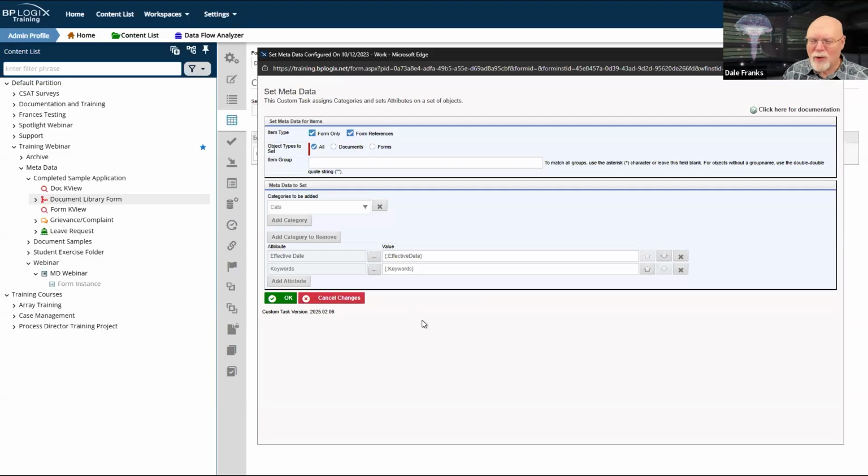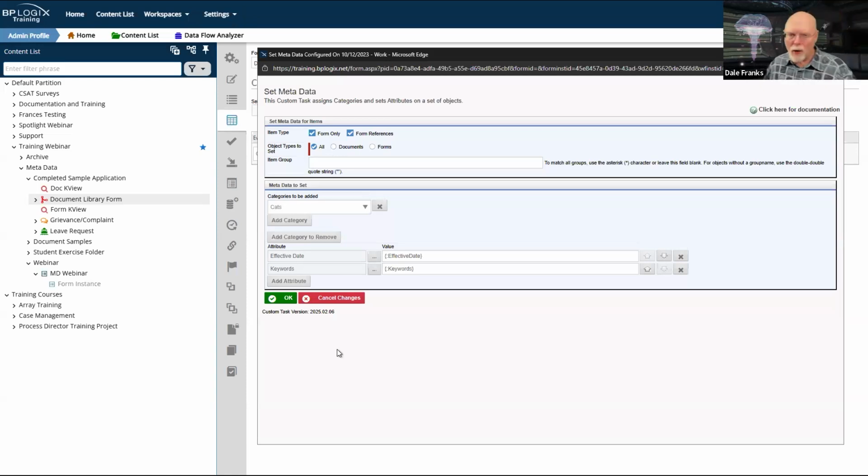So this is an extra little wrinkle. And even if we ignore attributes, if you are going to have to add or remove categories and you're doing it via the category picker, you're simply going to have to run the set metadata custom task. So this is an extra step that you have to think about whenever you are building your metadata setup.